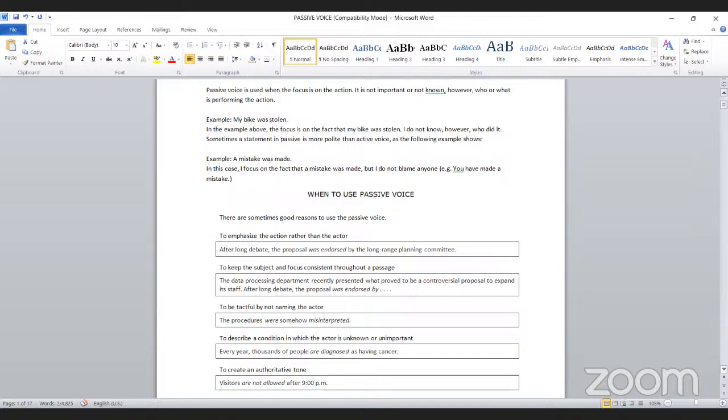The next one is to be tactful by not naming the actor. If you are not in a mood to name your actor, we use passive voice. What you need to remember is that when you turn a particular sentence into passive, there is no need to name the actor.